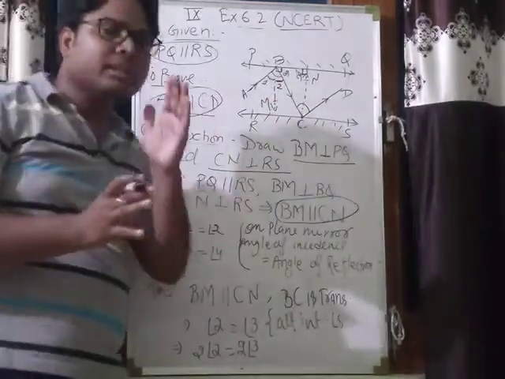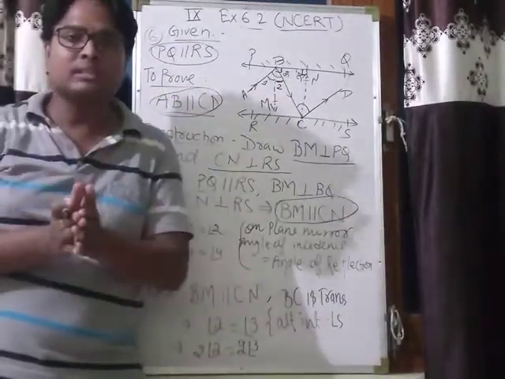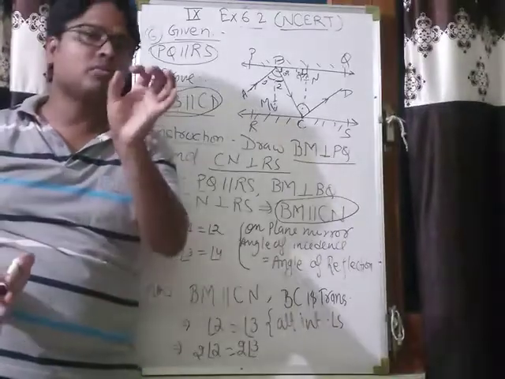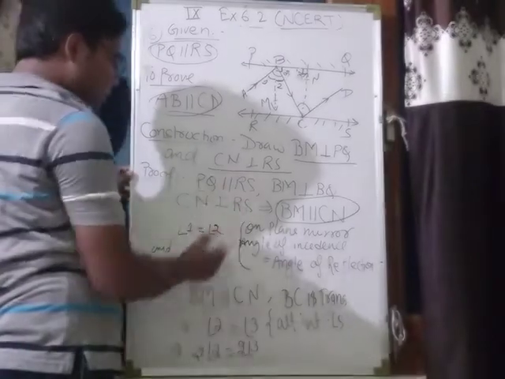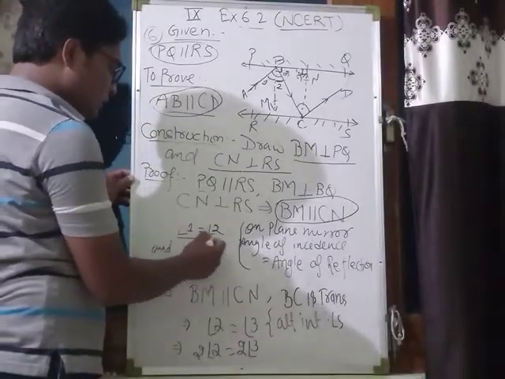And the angle of incidence is equal to the angle of reflection for a plane mirror. That's why angle 1 is equal to angle 2.